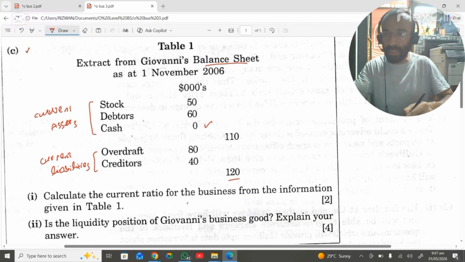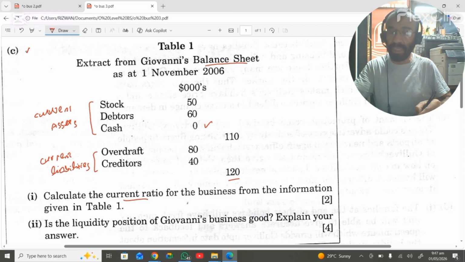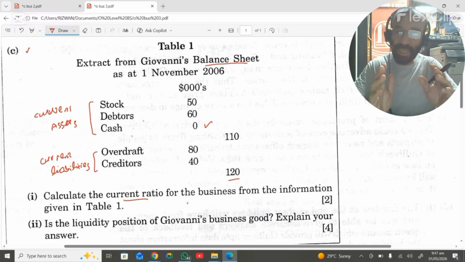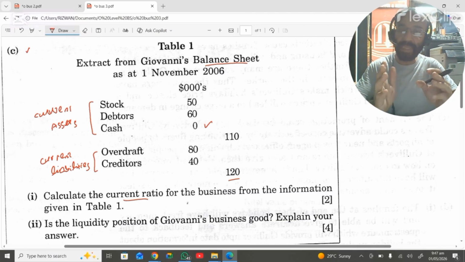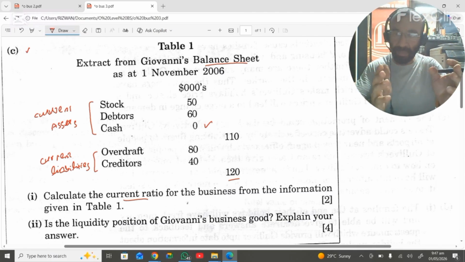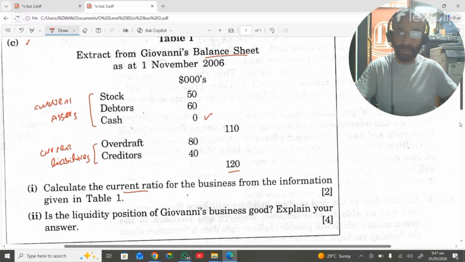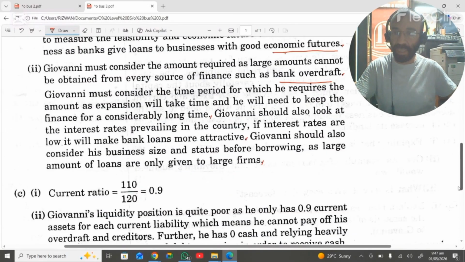Okay, C's first part is: calculate the current ratio for the business from the information given in Table 1. Current ratio is actually the liquidity ratio that measures the business's ability to pay off the liabilities in the given period of time from the assets. So here is the answer to C's first part.